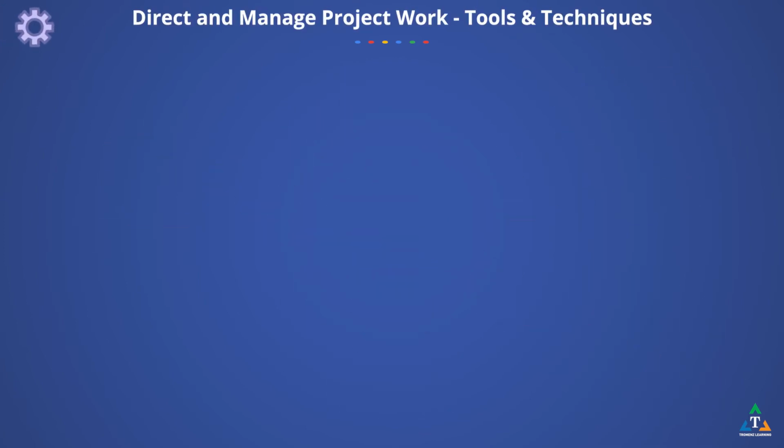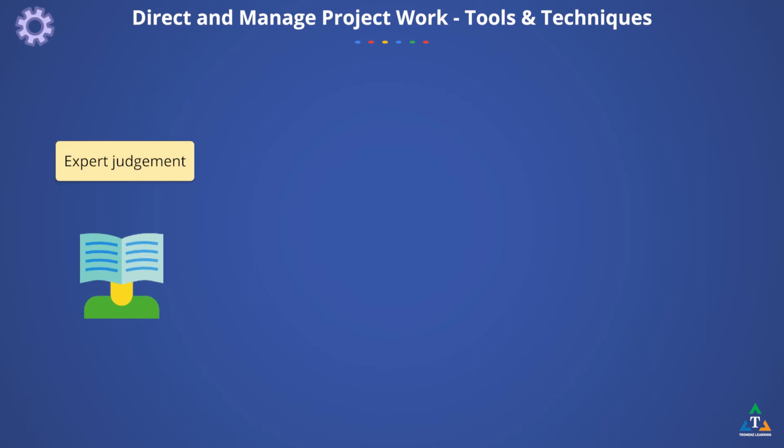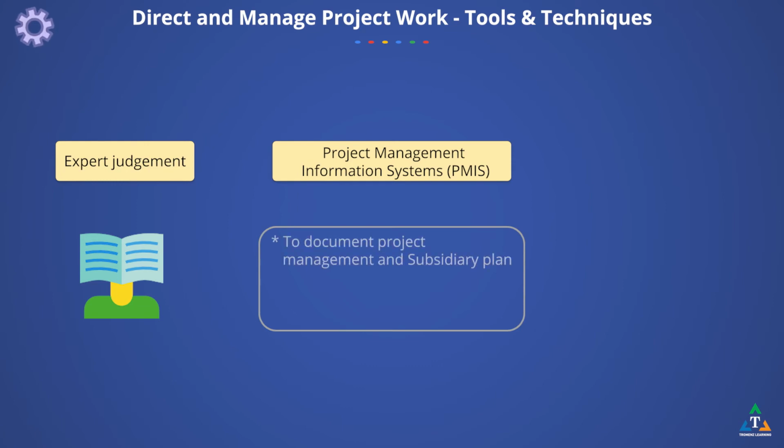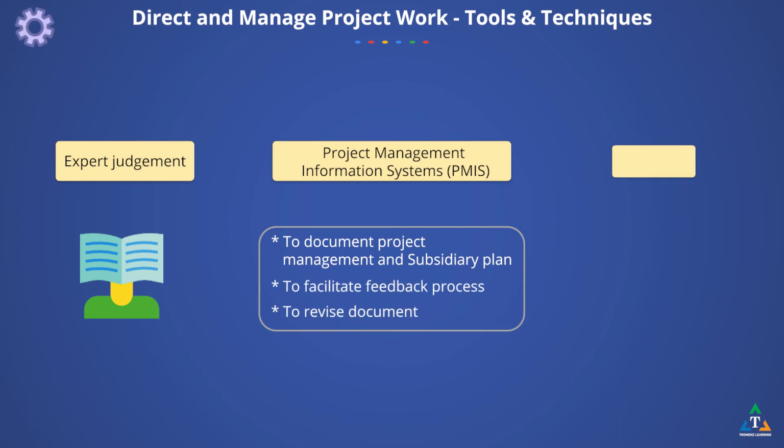The work in this process is accomplished by the expert judgment on your team, your team members, including any vendors who have the technical expertise and experience to complete the work. You will also use the supporting information systems to accomplish work. The Project Management Information System is used to document the project management plan and subsidiary plans, to facilitate the feedback process, and to revise the documents.